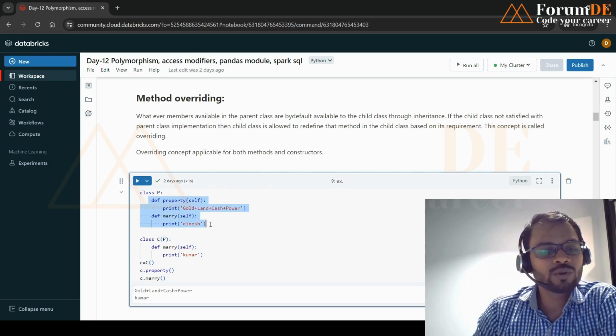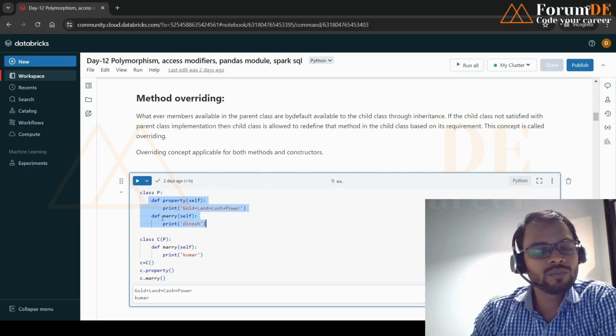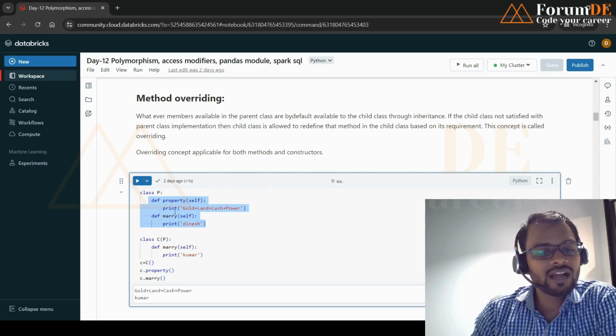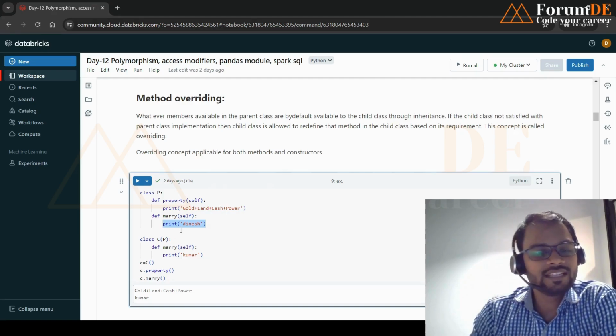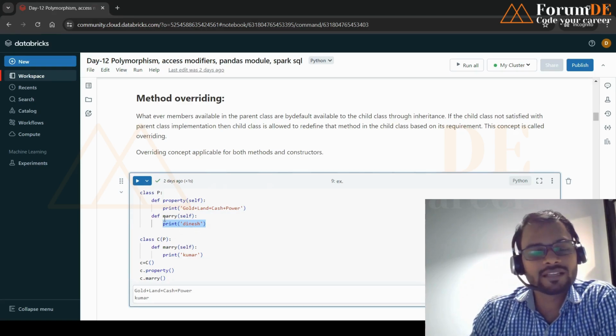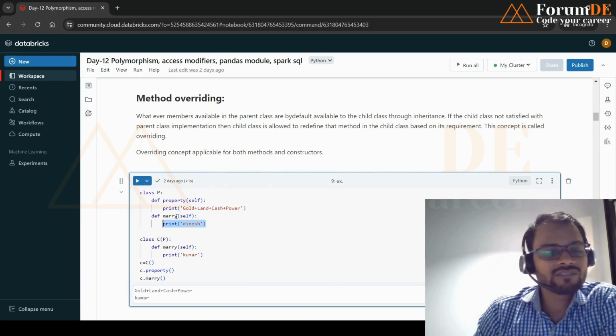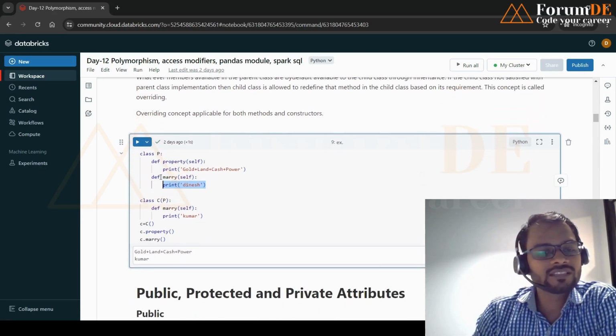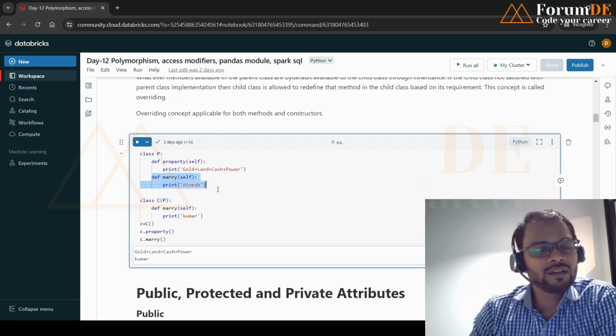And now we have one property and two methods. If in the parent class the Mary method is going to print Dinesh, right? This is the functionality of the Mary method. But I'm not satisfied with that. I'm going to modify the definition of the Mary method.